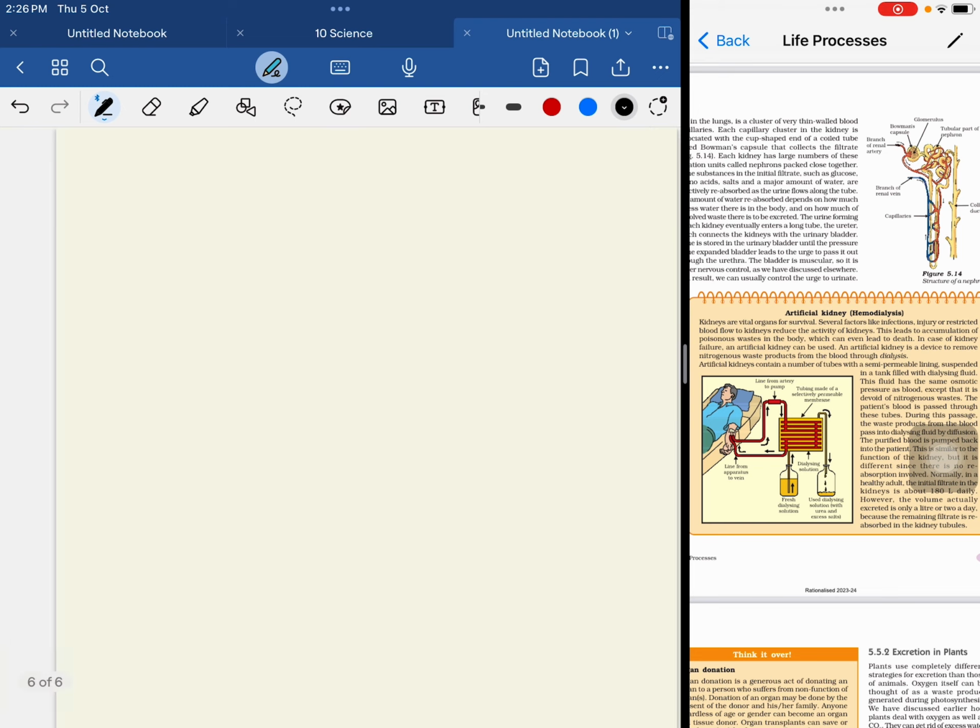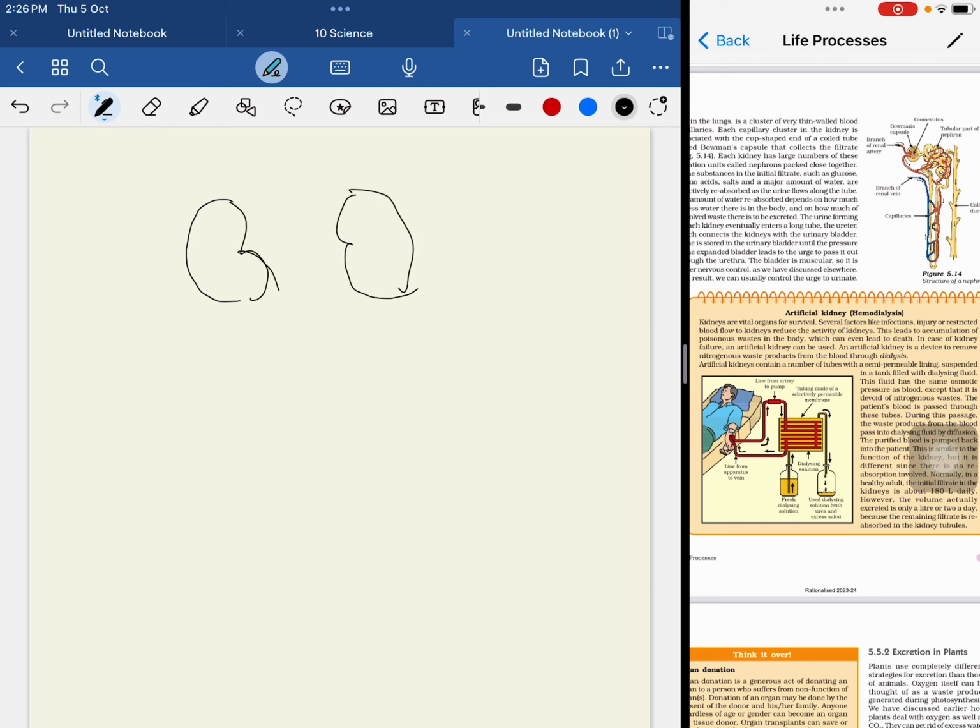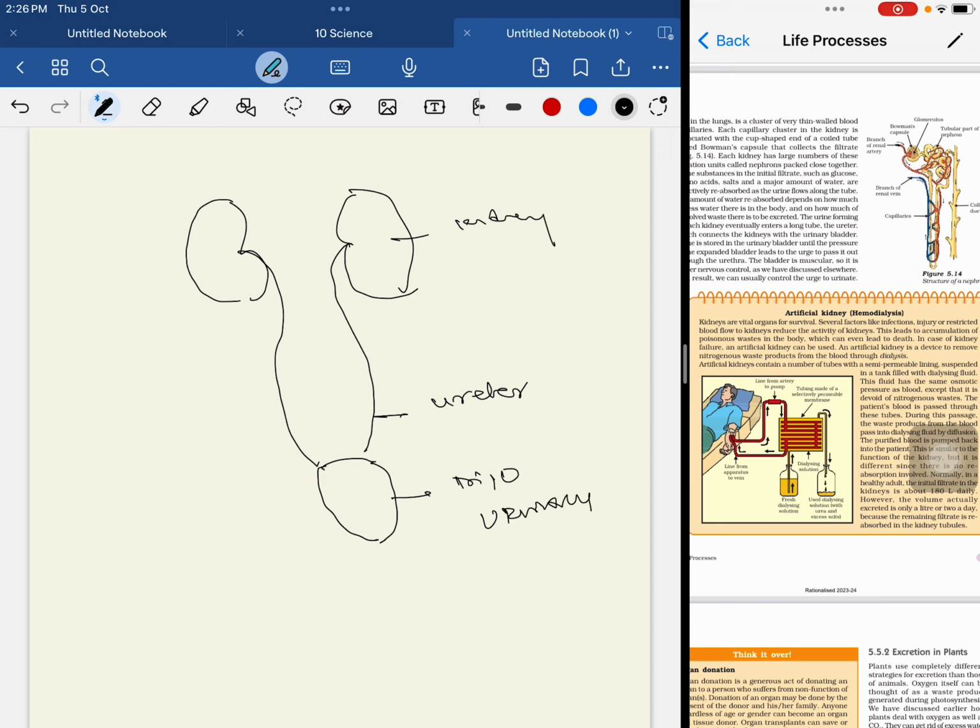We will go deeper into the excretion methods and the structures involved. Now we'll go into the basic structures present in the process of elimination. First I will draw a diagram for you. We have two kidneys. From the two kidneys, two long structures come down, called ureters. From the ureters comes a triangular structure called the urinary bladder. From the urinary bladder comes a long structure called the urethra.